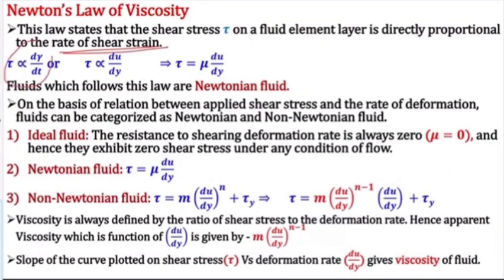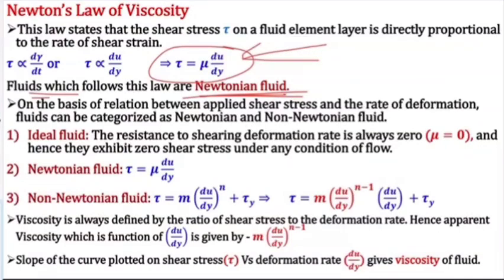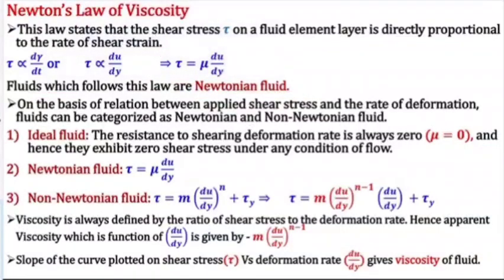Tau is directly proportional to rate of shear strain. This we have already studied, when we were differentiating between solid and liquid, we studied this relation: tau equals mu du by dy. This is Newton's law of viscosity. The fluid which follows this is a Newtonian fluid. So a Newtonian fluid is the fluid which will follow this particular law, tau equals mu du by dy.